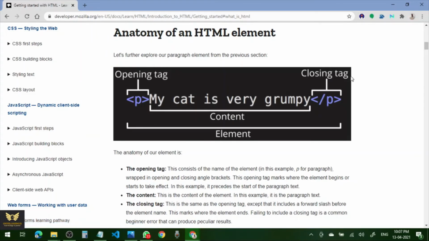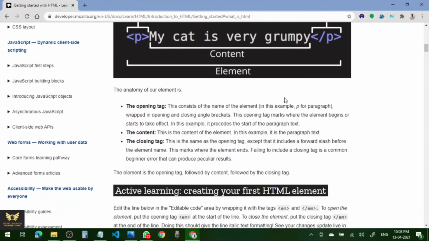And there are cases where exceptions are also there, where there is no requirement for a closing tag, right? And there is no need to close the tag. That is the meaning. Okay, the anatomy of an element is opening tag, content, closing tag. This consists of the name of the element. Opening tag is the name of the element, P for paragraph, wrapped in opening and closing angle brackets. We call it an angle bracket.